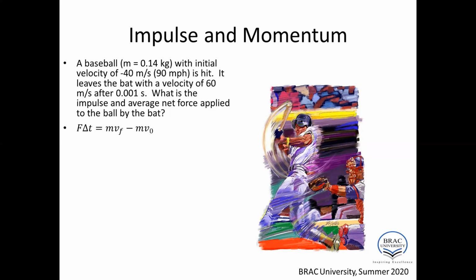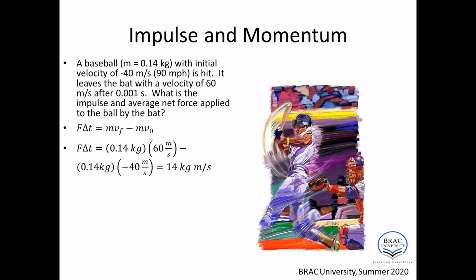Now let's solve the problem. According to the impulse momentum theorem, F del t is equal to mVf minus mV naught. The mass of the object is given as 0.14 kg, the final velocity is 60 meters per second, and the initial velocity is minus 40 meters per second.